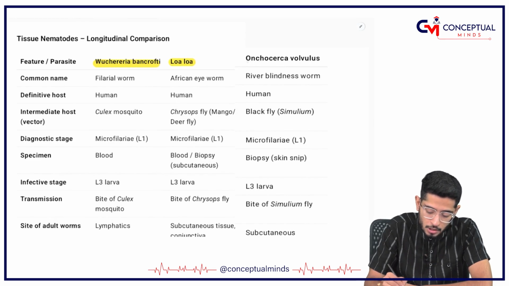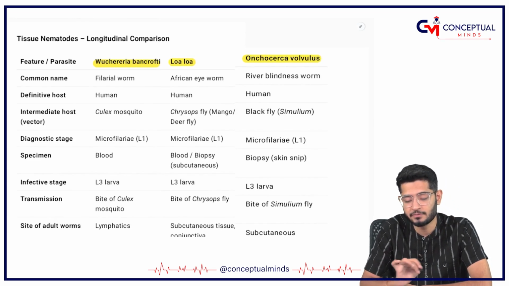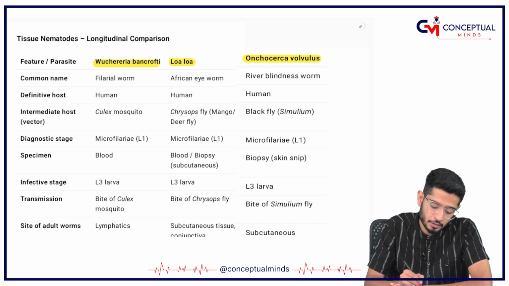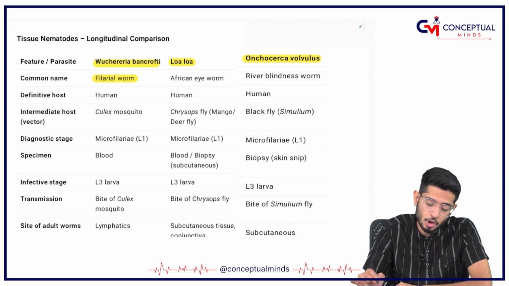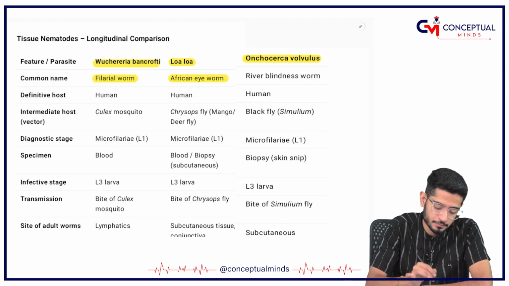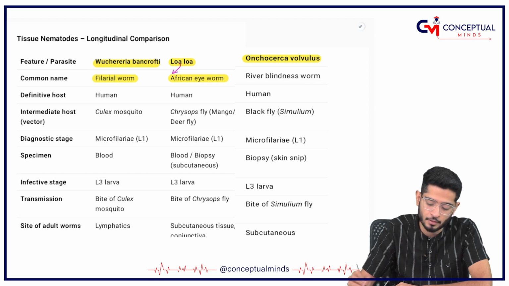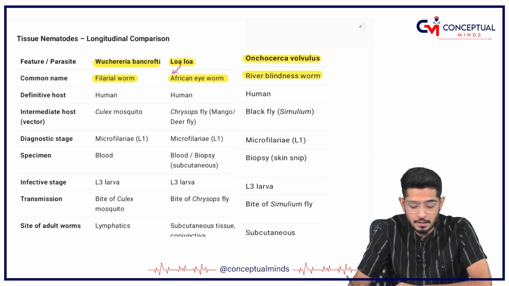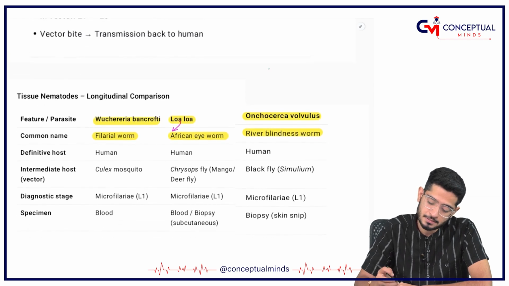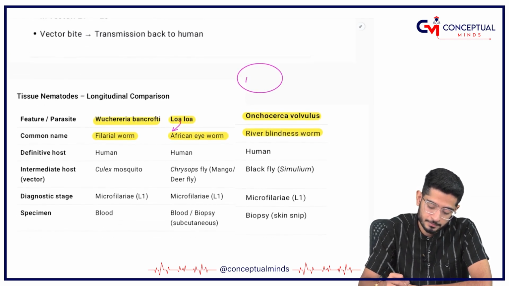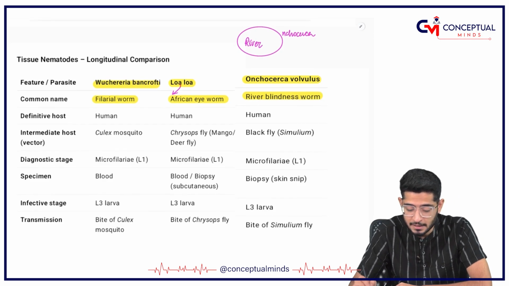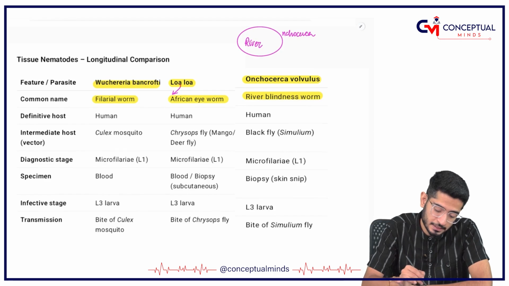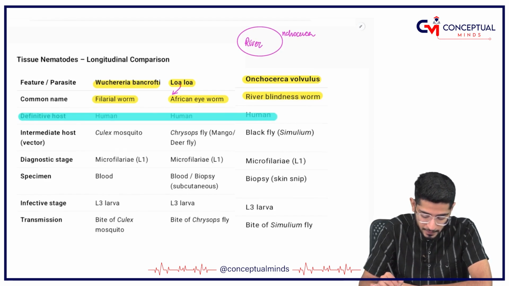Wuchereria bancrofti, Loa loa and Onchocerca volvulus. What is the difference between the three of them? Wuchereria bancrofti is called the filarial worm, whereas Loa loa is called the African eyeworm. Loa loa, A for African eyeworm. Onchocerca volvulus is the river blindness worm. Imagine this is a pond, a river, and the shape is O. So, O for Onchocerca. Definitely the human is the definitive host. That's why we are studying it.